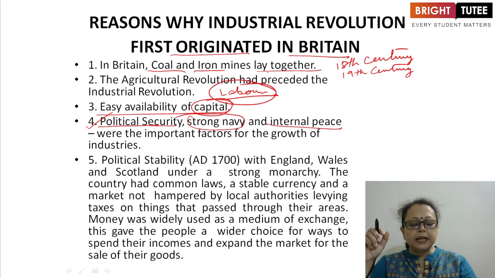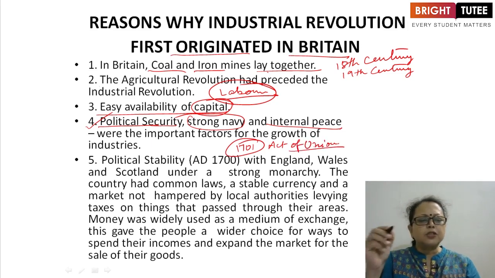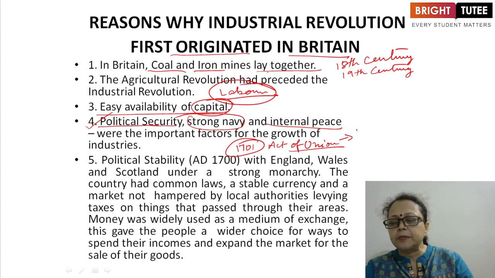Britain has been politically stable since 1700. In 1701, the Act of Union was passed. It is not given in the chapter in your text, but you must know why this political stability was there and what the reasons behind it were. In the year 1701, the Act of Union was passed, and according to that, the United Kingdom of Great Britain was formed.